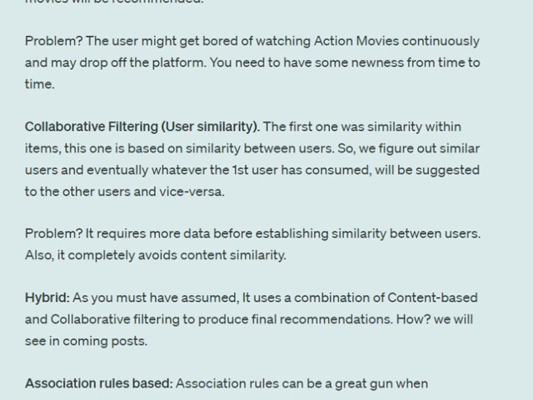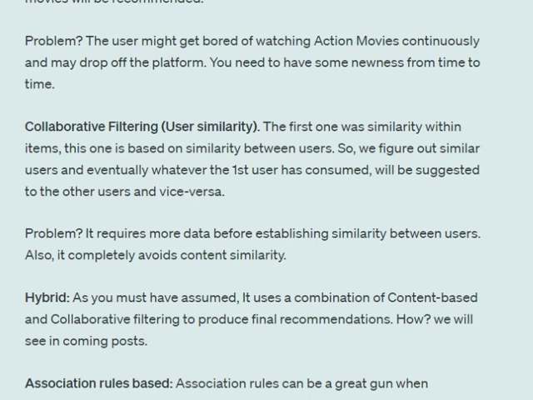Now, once we figure out that user A and B are similar, we will suggest all the items that user A has shown interest in, but user B hasn't faced yet. So any item that user A has taken, we'll start recommending to user B and vice versa. So collaborative filtering works on user-based similarity, and content-based filtering works on item-based similarity. Now again, collaborative filtering, the problem is that it requires a lot of data, and it also completely avoids the content similarity.